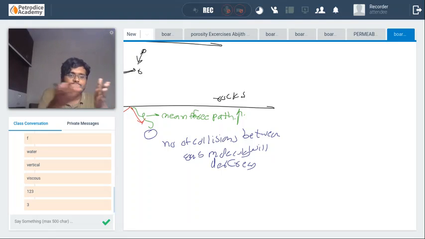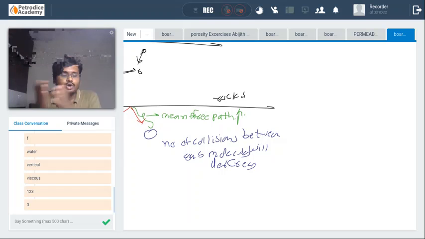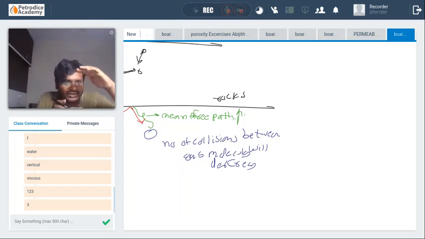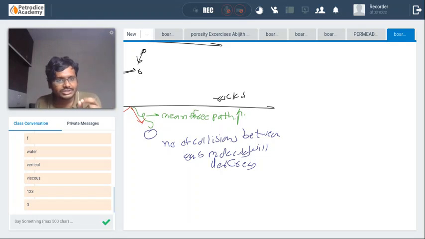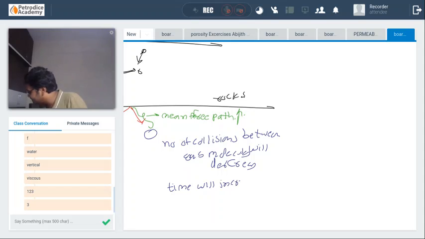First, how are the gas molecules moving? The gas molecules move from one location to another due to collisions. The distance traveled by a single gas molecule between two collisions, or between two interactions, is called the mean free path. If this mean free path increases, the number of collisions will decrease. For a particular time, the number of collisions will decrease and the time taken to reach from one location to another will increase. So this is the basics, guys.